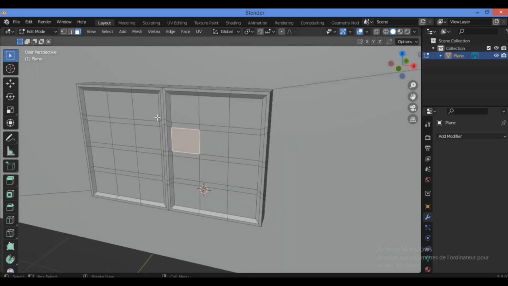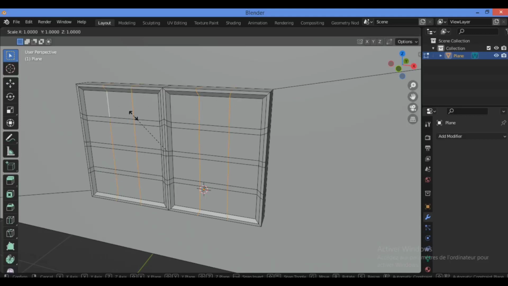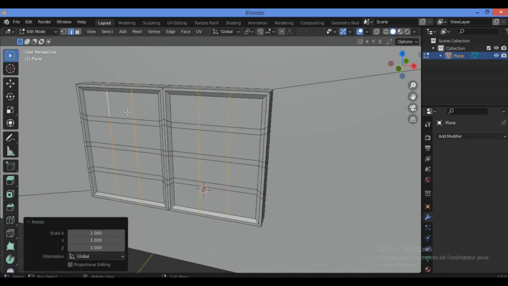So let's continue modeling some important parts like this. Also hold down the Alt key and Shift. Select all these edges like this, edge loops. We need to insert, I to insert.